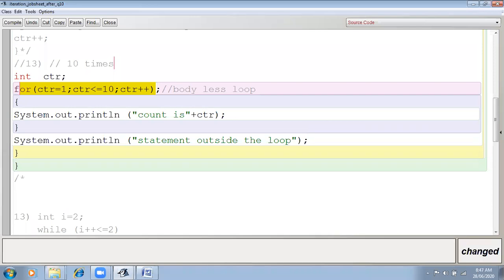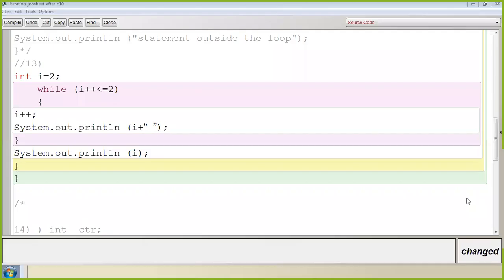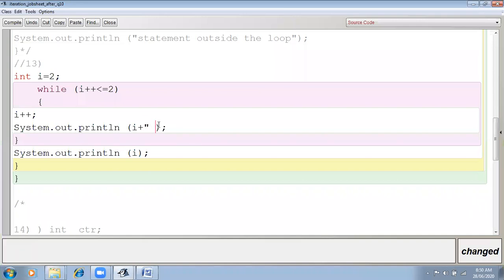Now solve question number 13. Next one. This is the pre-increment. Pre-increment means it will increase the value first. No, sorry, this is the post increment, and we are starting i with 2. So 2, and it is the post increment. i is 2, means 2 less than equals to 2, condition will be true. Then plus plus, then it will increase the value.